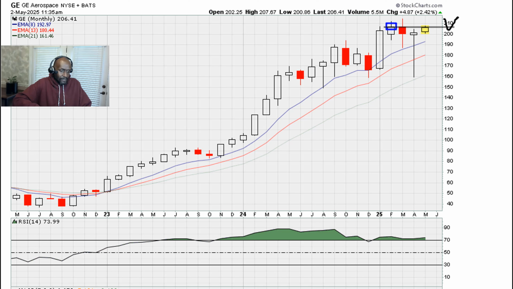If the breakout fails in price and you see the stock retreating from this level here and starting to pull back, maybe let's say a 3% to 8% maximum drop from the breakout level, then you can get out. But as long as it's breaking out, these are the type of stocks that could end up being leadership in a new market if the market is to go back to test recent all-time highs.